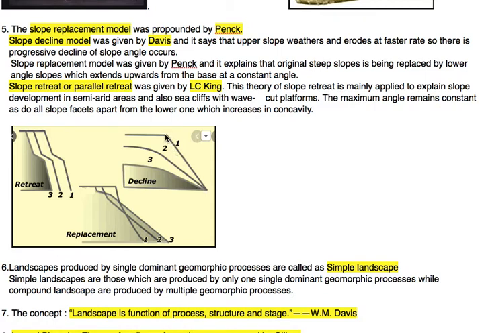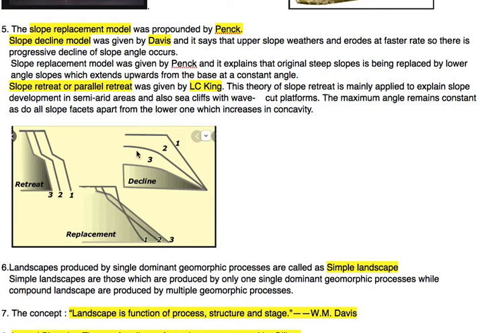It means slope 1 has declined to slope 2. From this diagram we can imagine the slope is declining, the angle of the slope is declining. So this model is given by Davis, the slope decline model.